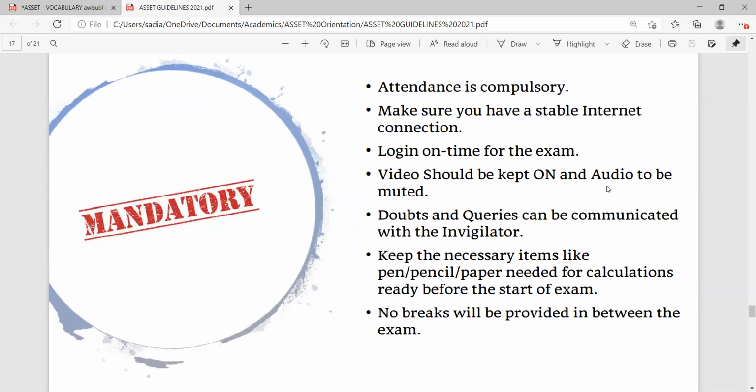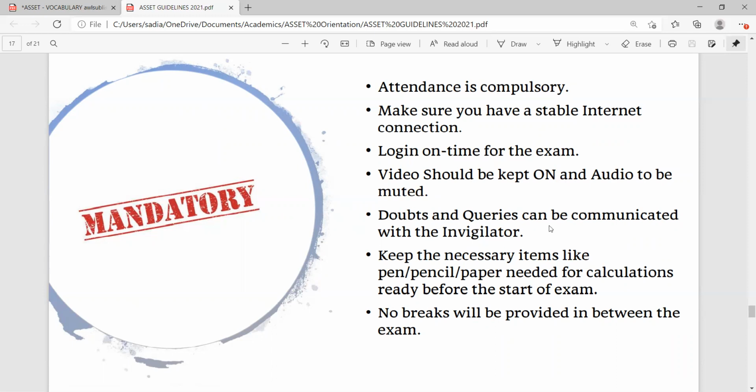Video should be kept on and audio must be muted. This is very essential because, who is appearing for the test? It is being recorded. So you need to be on screen at all times. And audio must be muted. That means the noise in your surroundings should not be audible to others and disturb the test takers. Doubts and queries can be communicated with the invigilator.